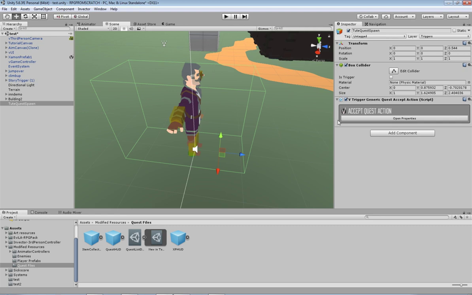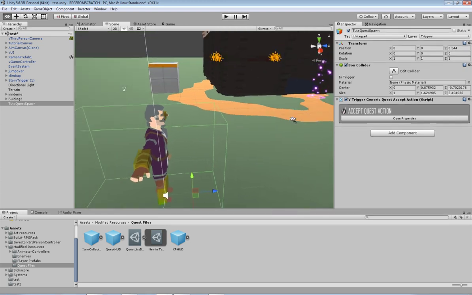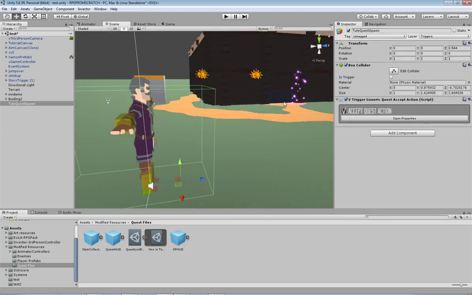So say you wanted to have a game where you walked into a room, but that room is a big trap, so the doors will lock behind you, enemies will spawn, and in order to unlock those doors you need to kill those enemies. Well, you don't want to give them the quest from an NPC because that's not going to work. You want them to get the quest once they walk into the room, and then that's their priority, to kill those things.